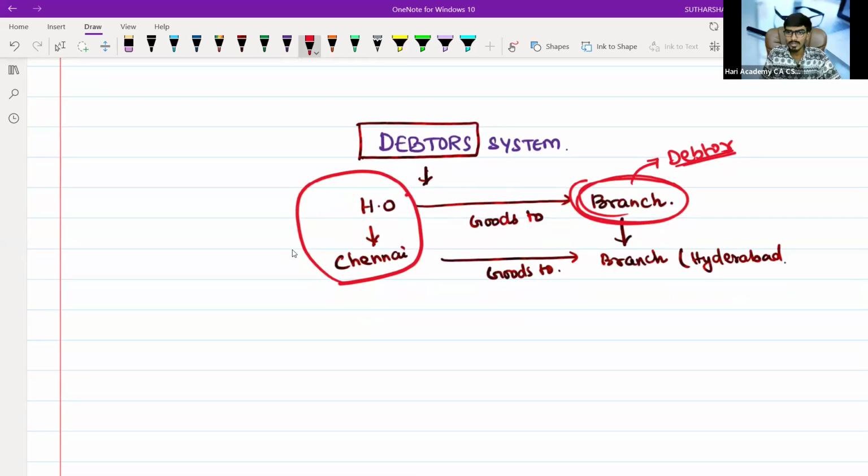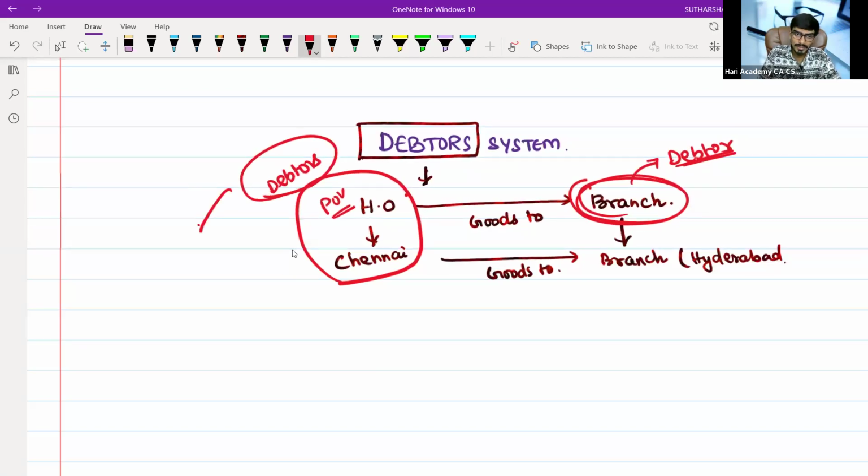Why do they treat them as a debtor? Because HO will send the goods, the branch will make sales, and then it will send the money to us. They will treat this as forming part of credit sales. You are sending the goods, but it is not an actual sale. You are only selling those goods in another location called Hyderabad. So from the point of view of HO, the Hyderabad branch will be treated as debtors.